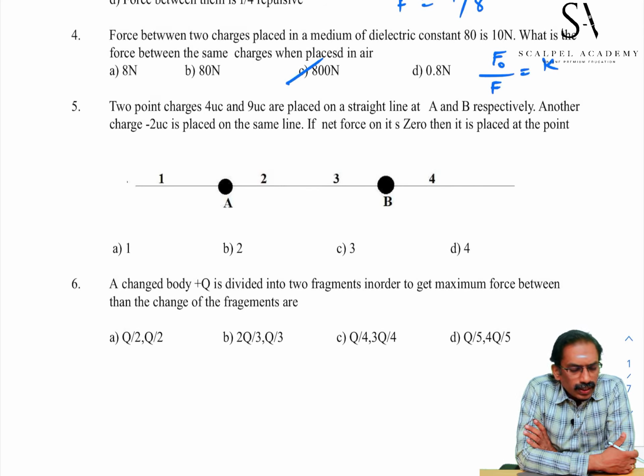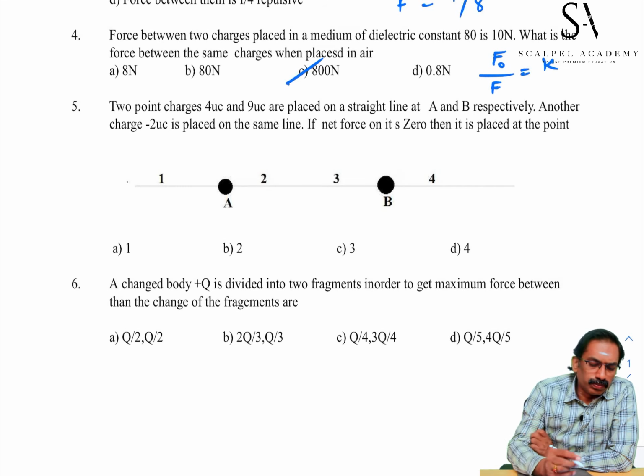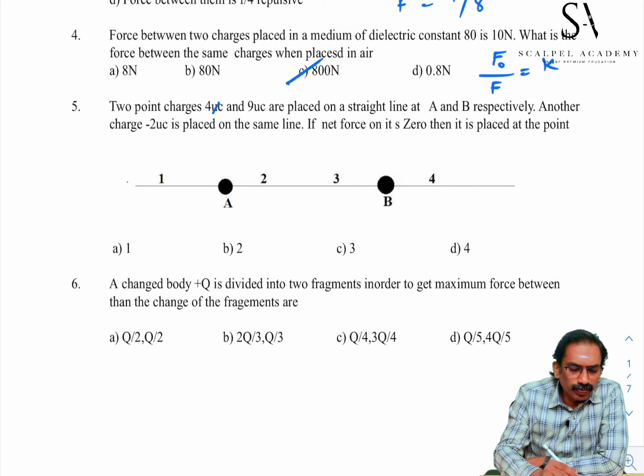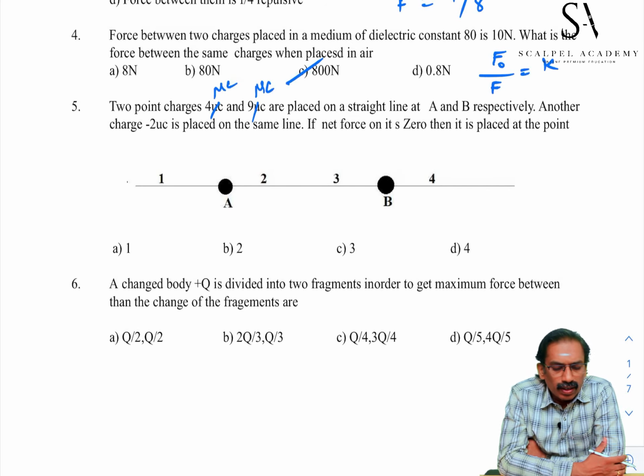Student, let us go to the fifth sum. Two point charges, 4 microcoulomb and 9 microcoulomb, are placed on a straight line at A and B respectively.